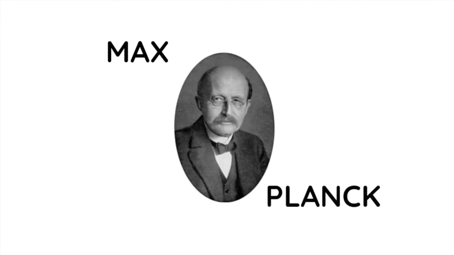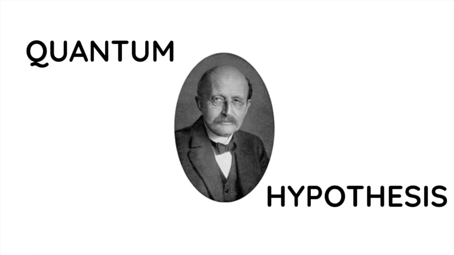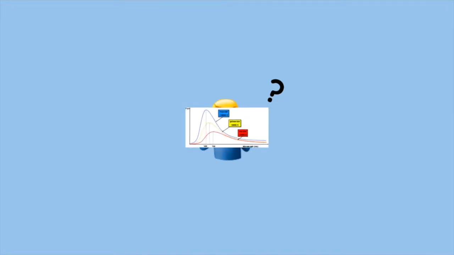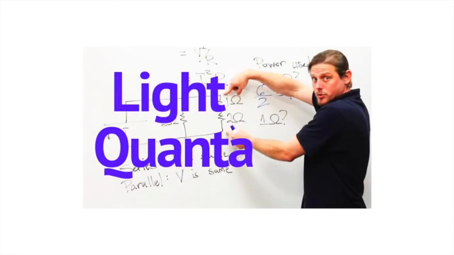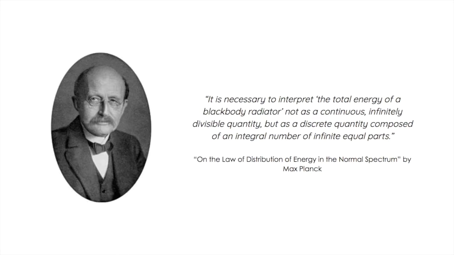Next up, Max Planck suggested the quantum hypothesis in the 1900s. He came up with the idea when attempting to explain the unsolved blackbody radiation. He hypothesized that light energy can only be emitted and absorbed in discrete bundles called quanta. Moreover, he also said in his book, it is necessary to interpret the total energy of a blackbody radiation not as a continuous, infinitely divisible quantity, but as a discrete quantity composed of an integral number of finite equal parts.